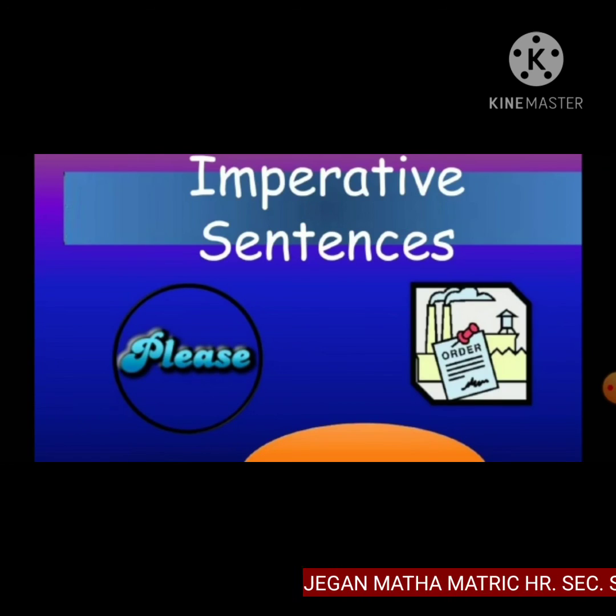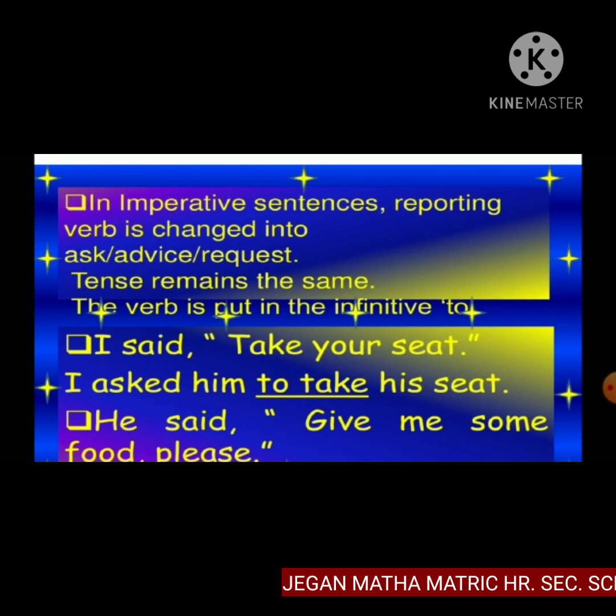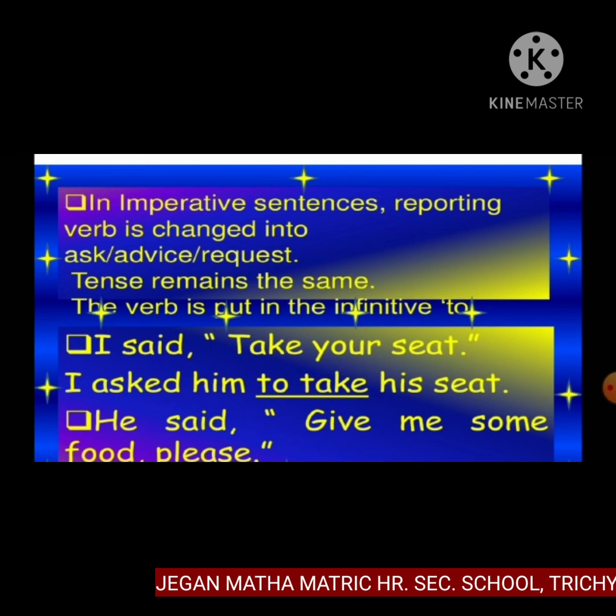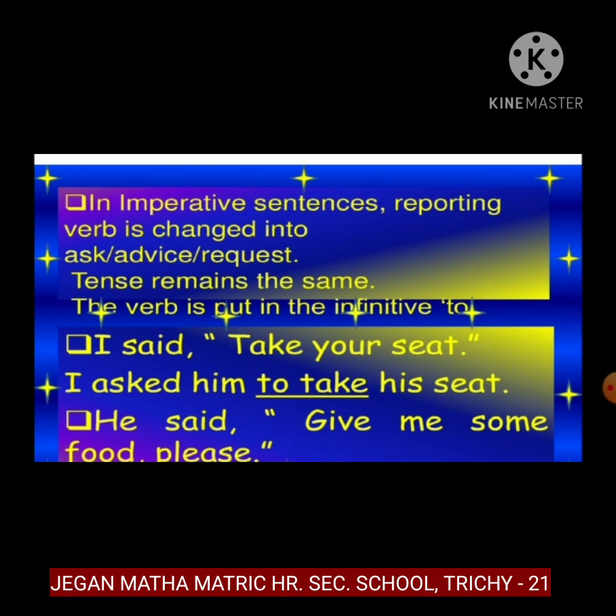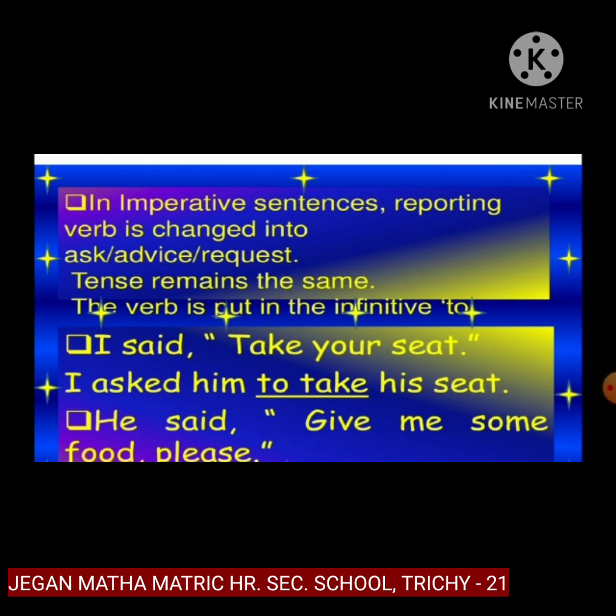Imperative sentences. In imperative sentences, the reporting verb changes into ask, advise, request. Tense remains the same. The verb is put in the infinitive, to. I said, take your seat. I asked him to take his seat. He said, give me some food, please. Here the conjunction is only to. That's imperative.